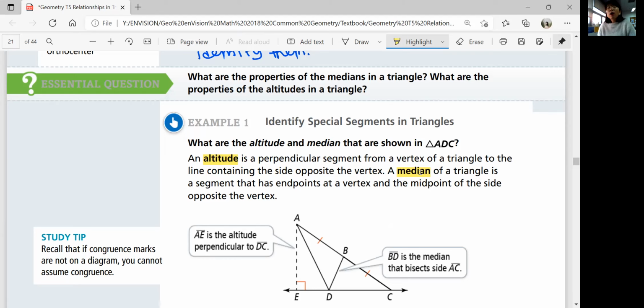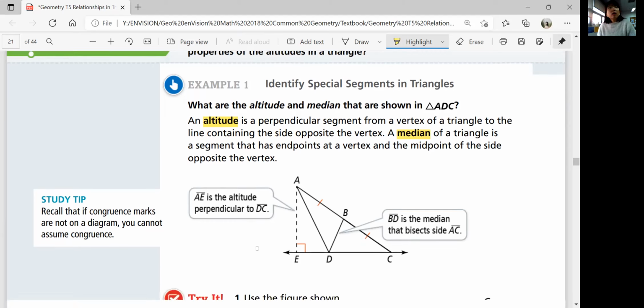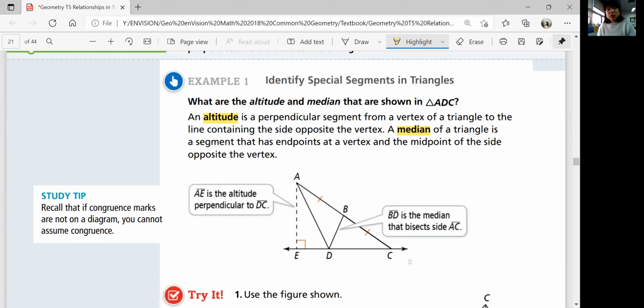So what are their properties? If you look at the diagram, it's easier to identify. The altitude is perpendicular to line DC. This perpendicular part is very important. It needs to be perpendicular. So an altitude is many times equivalent to the height of the triangle.